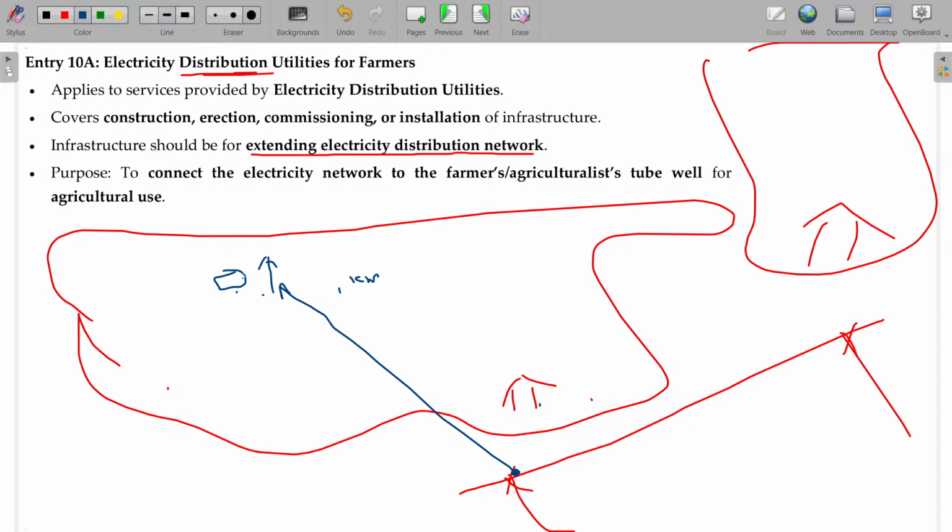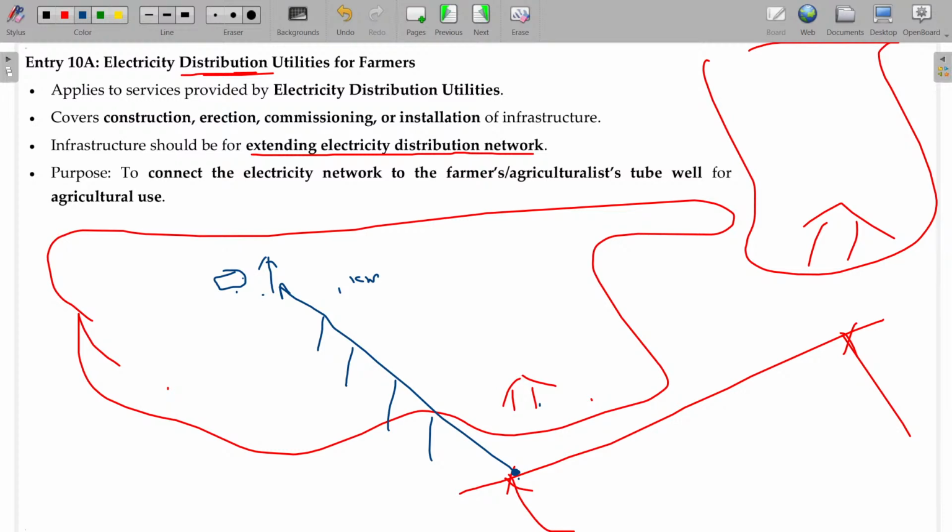In most cases, for laying the electrical wire from here to here, so many poles are required. For every 40 or 50 meters, you need to have one pole. For 1 kilometer, just think over how many poles need to be installed. Every pole installation costs 1 lakh.